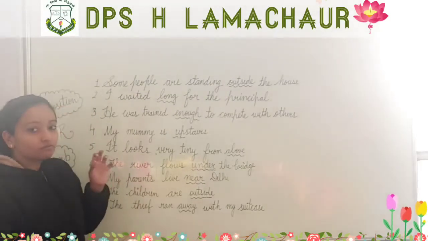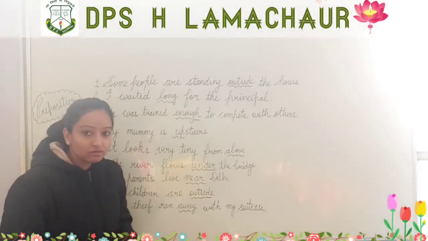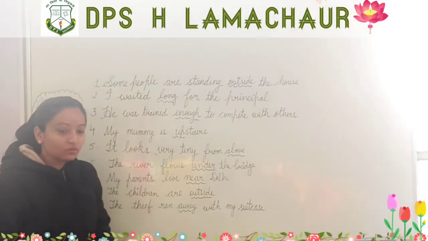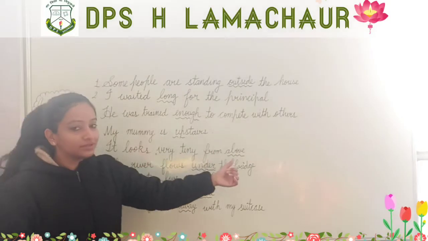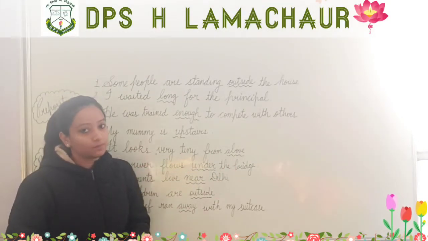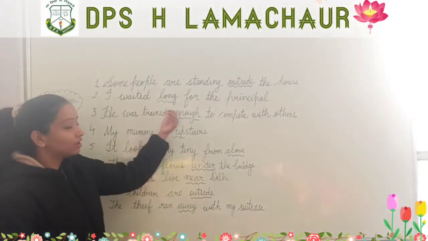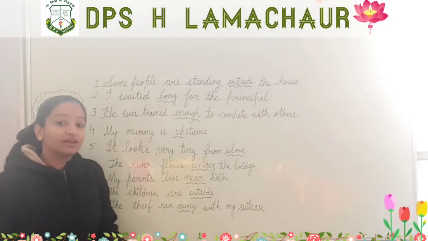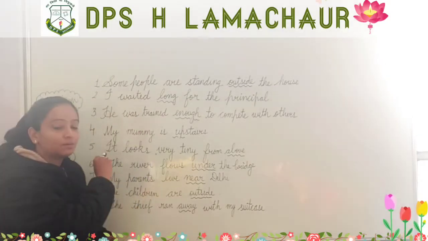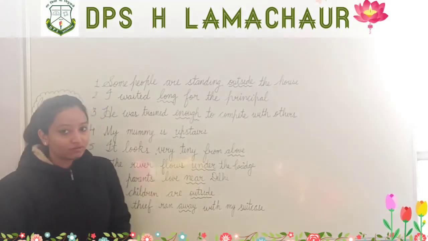Here the word long is giving us additional information about the verb waited. I waited for the principal. This sentence gives us the proper meaning, but here we have long, which is giving additional information about the verb. We know that adverbs modify the verb.